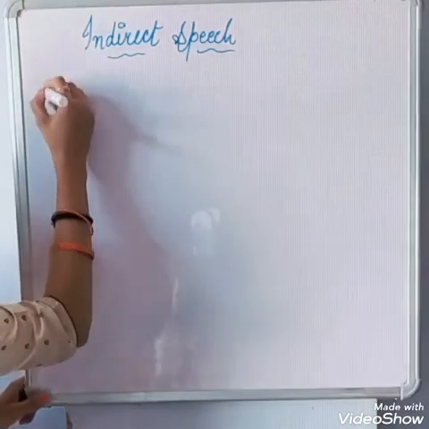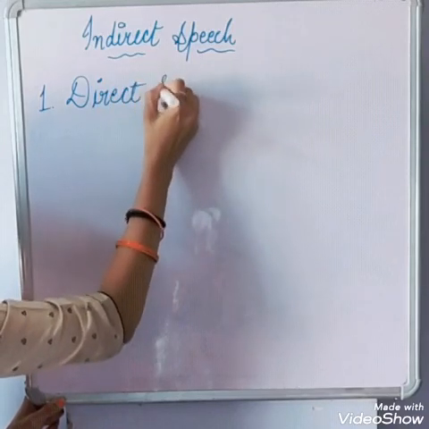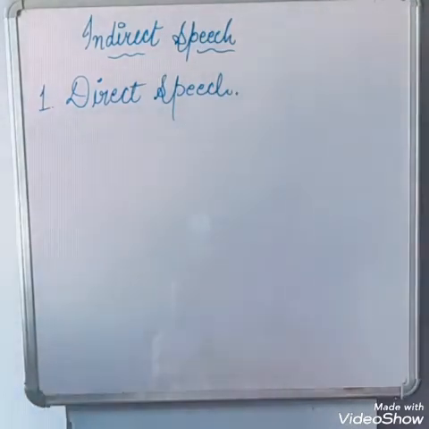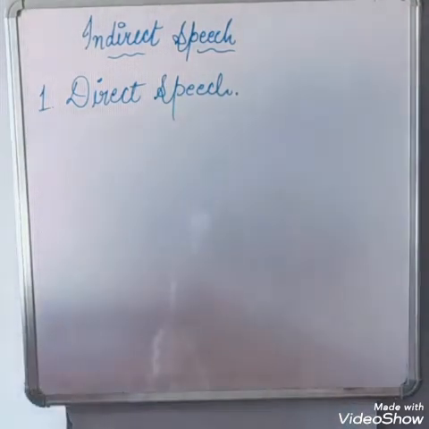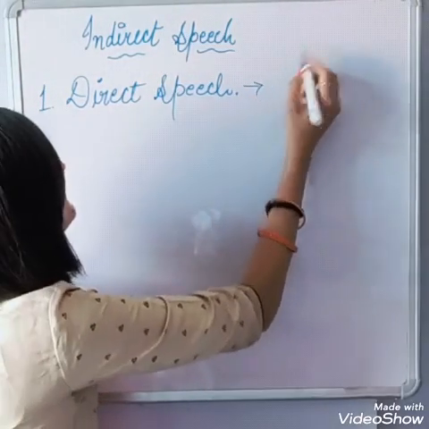We learnt what direct speech is. The exact words said by the speaker, or used by the speaker, are said to be direct speech.